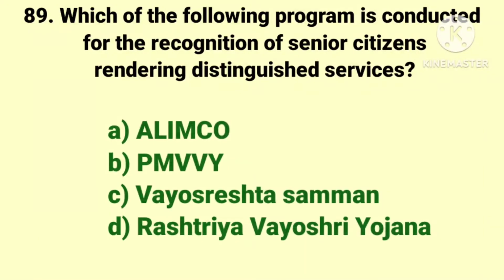The next question. Which of the following program is conducted for the recognition of senior citizens rendering distinguished services? The options are Alimco, PMVVY, Vayoshreshta Samman and Rashtriya Vayoshri Yojana. And the answer is Vayoshreshta Samman.